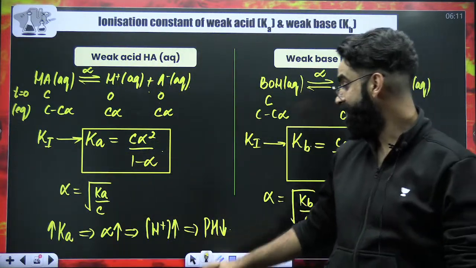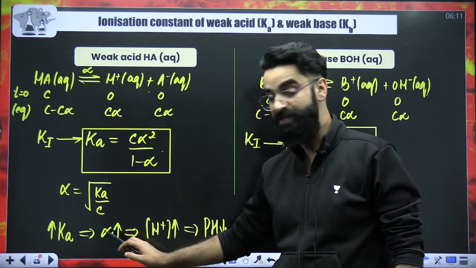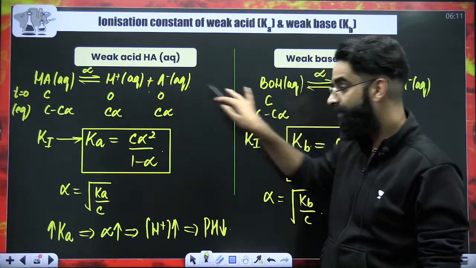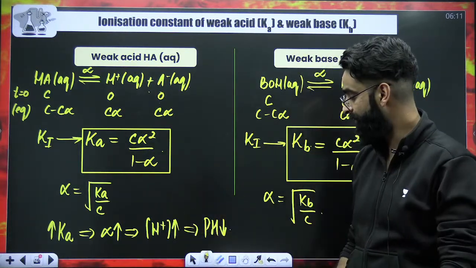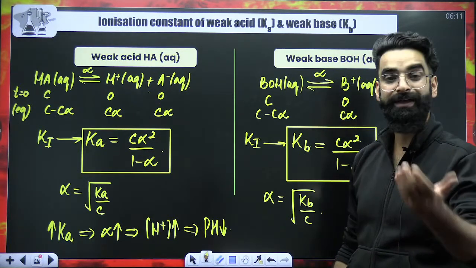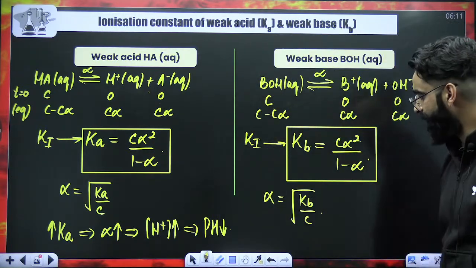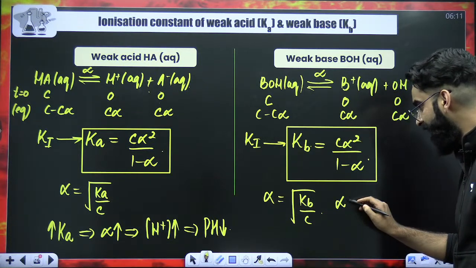Are you relating all these things? More the value of Ka means more is the value of alpha. More value of alpha means more is the dissociation, more is the ionization, more H positive concentration, and lesser is going to be the pH. Right? Or you can say stronger is going to be the acid. Simple. Look at this particular scenario. Alpha and Kb, they are again directly proportional. So more the value of alpha.